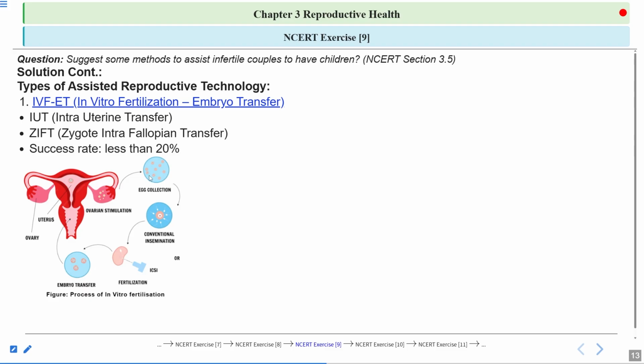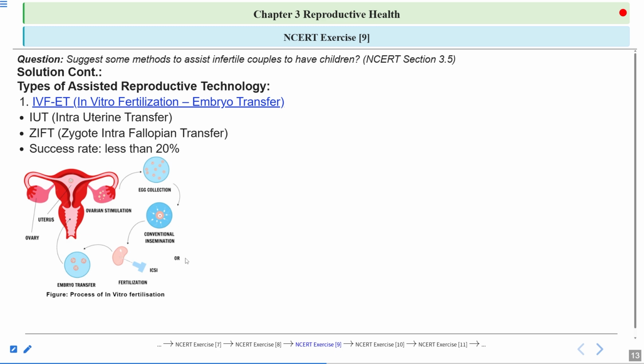Then sperms are collected from the husband or the male donor. Then insemination is done. Insemination means the sperms come in contact with the egg. This is done artificially in the lab, in artificial conditions. Or instead of insemination, ICSI can also be done here. In ICSI, as we have discussed, the sperms are transferred directly into the cytoplasm of the egg.